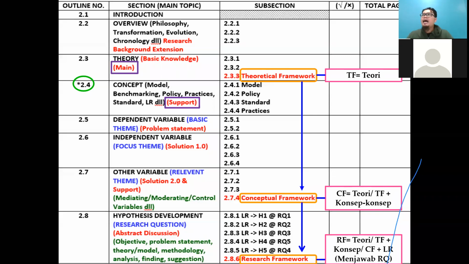But sometimes I notice, and I also agree, that the student can come up with 2.8 representing research question number 1, 2.9 research question number 2, 2.10 research question number 3, 2.11 research question number 4, 2.12 research question number 5, and 2.13 your conclusions.